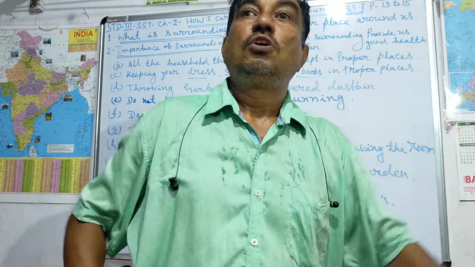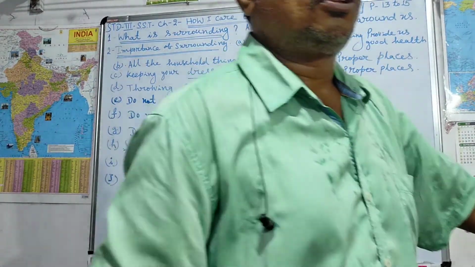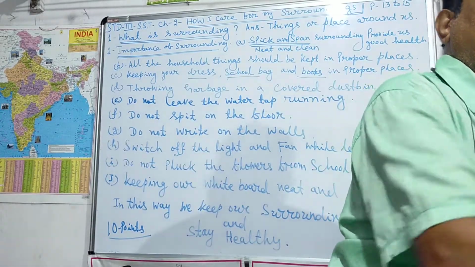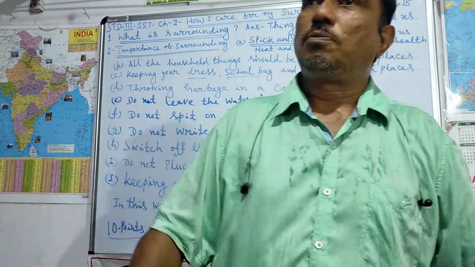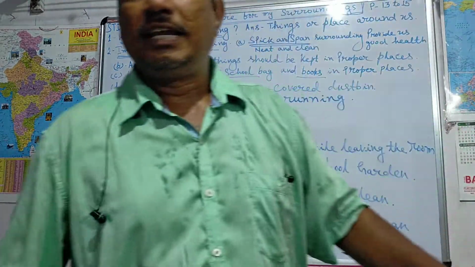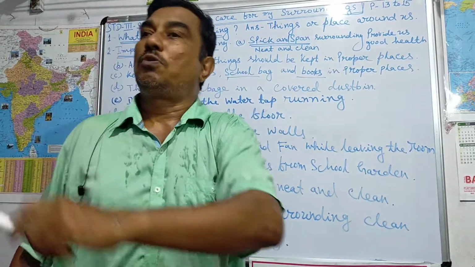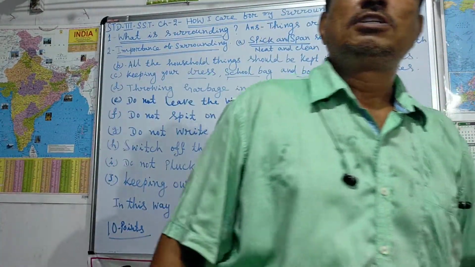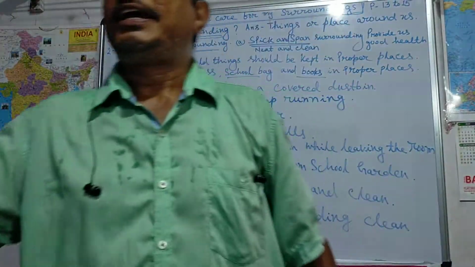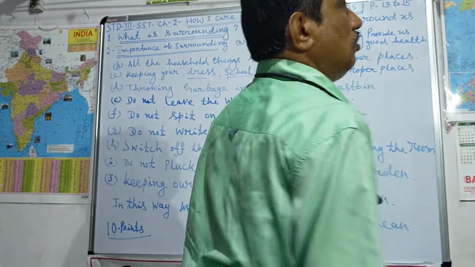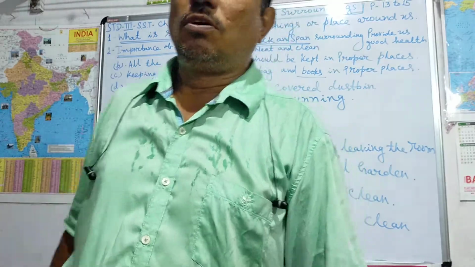Then 4th point, throwing the garbage in a covered dustbin. Dustbin should be covered. Then 5th point, do not spit on the floor. Then do not write on the wall, the school wall, your house wall. Do not write on the wall.